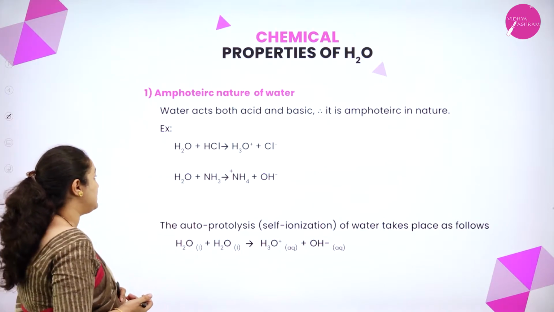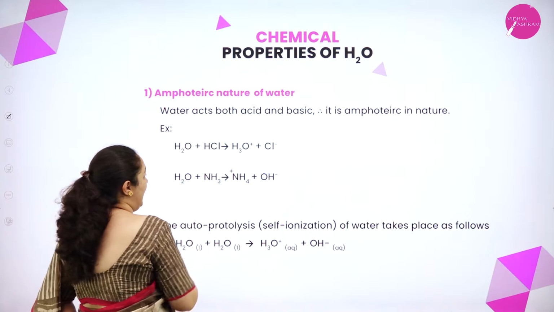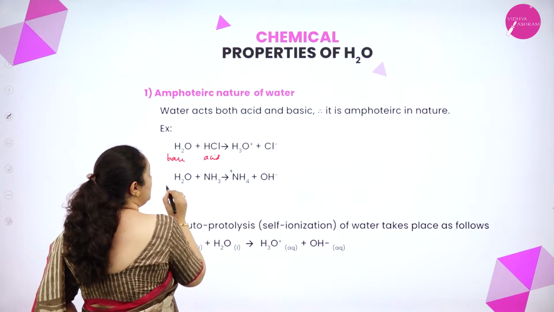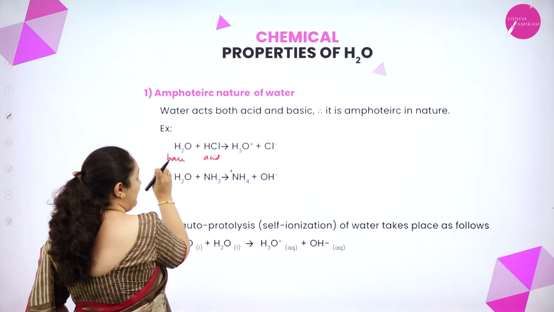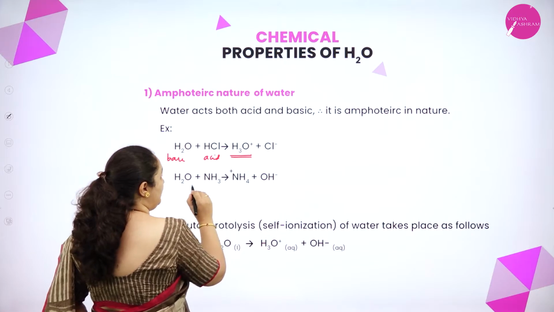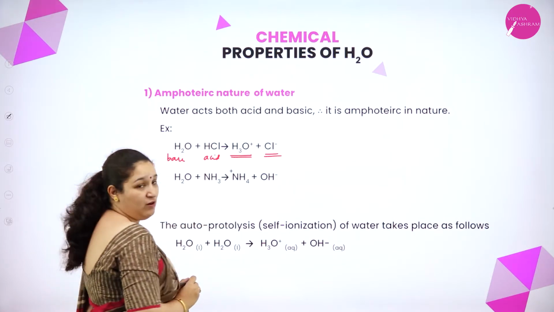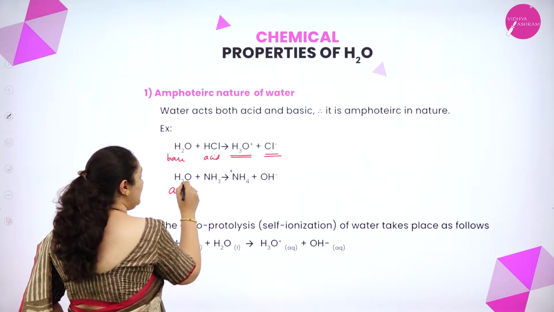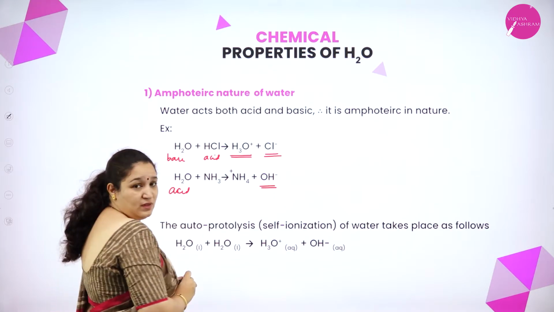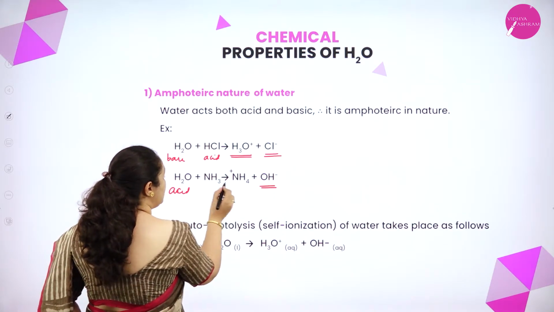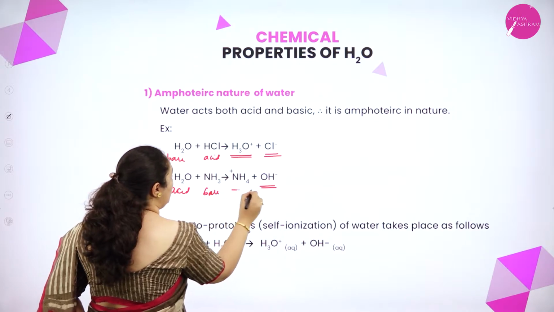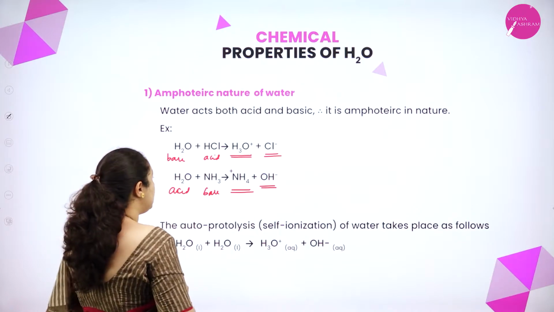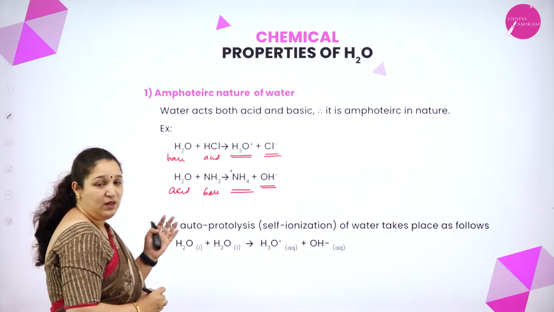If you see the examples here, water when it reacts with an acid, here water is acting as a base, here it is acting as an acid. So here what happens? It takes up an H plus ion, it forms H3O plus and Cl minus is formed. Now if water is acting as an acid, it gives away H plus ion to form OH minus and NH3 will take up the H plus ion to form NH4 plus ion, that is the ammonium ion. So you can see it can act as an acid as well as a base.